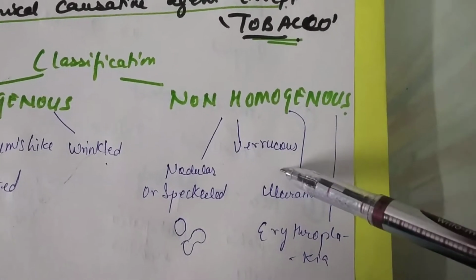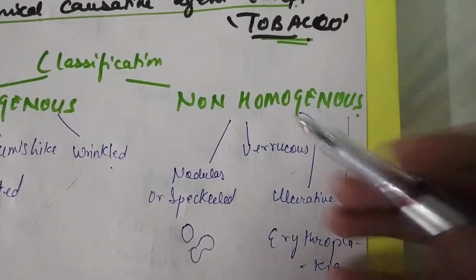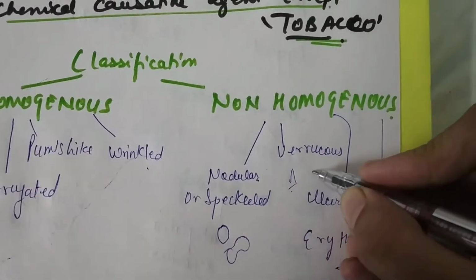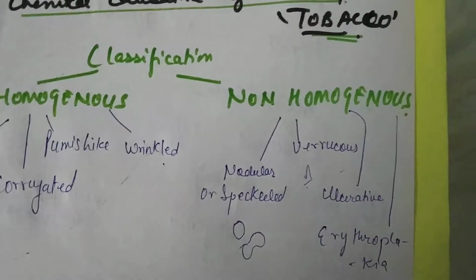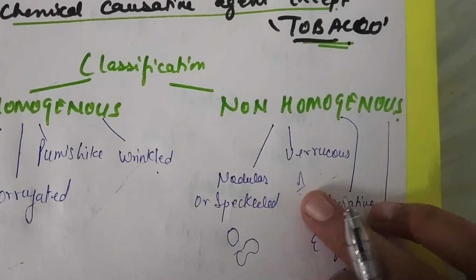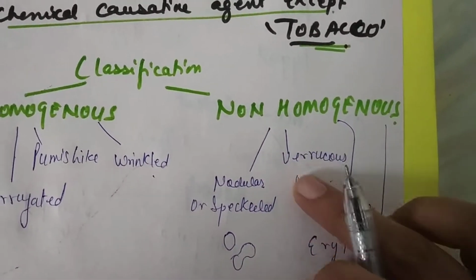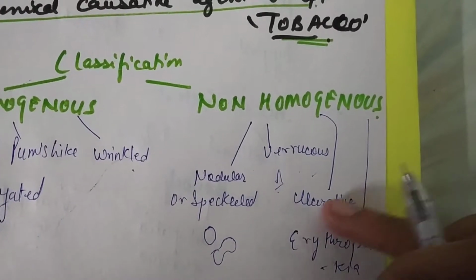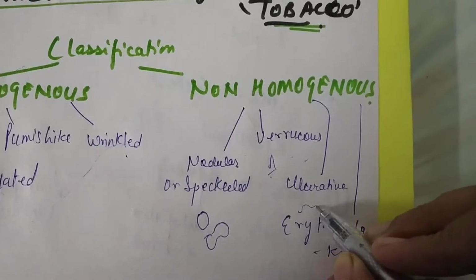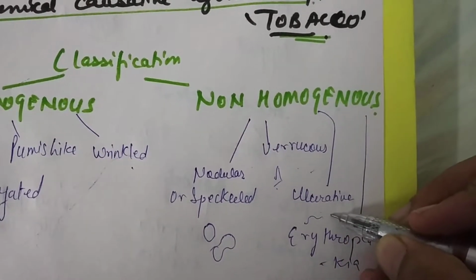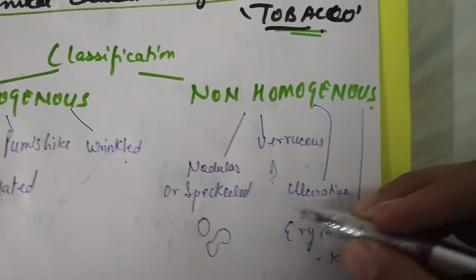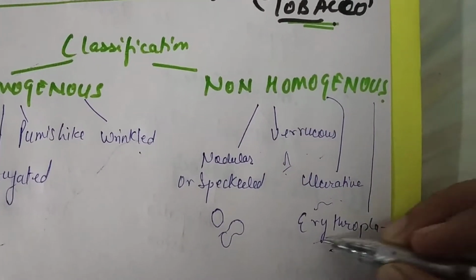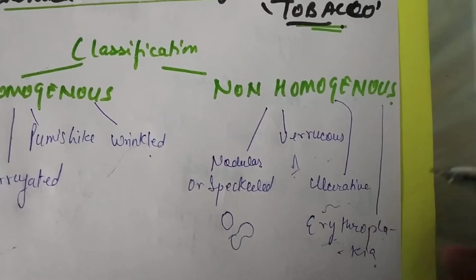Verrucous: there are papilliform projections. As you know, there are many such projections. I can show you such a diagram of verrucous. There are many such projections over it, so it is known as verrucous. Next is the ulcerative. As we all know, ulcers, the eruptions like this, ulcers over it, so it is known as the ulcerative one. And erythroleukoplakic refers that it is reddish, erythro, and leukoplakic means it is leukoplakia.